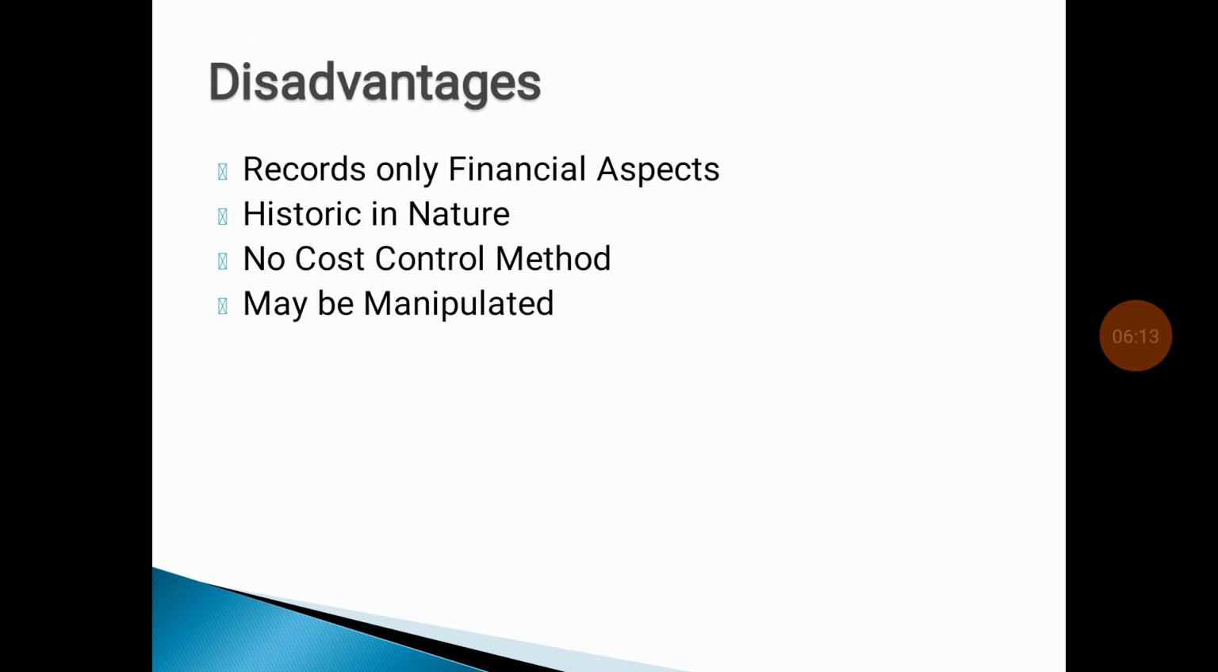Then disadvantages of accounting. The first disadvantage is that it records only the financial aspect. In accounting, we enter only the financial aspect. Then historic in nature. Only past transactions are entered, so it is historic in nature. Third is no cost control method. Only past transactions are entered in accounting, so there is no chance for control over the cost. Fourth disadvantage is that it may be manipulated. There is a chance for manipulation also. So these are all the disadvantages of accounting.